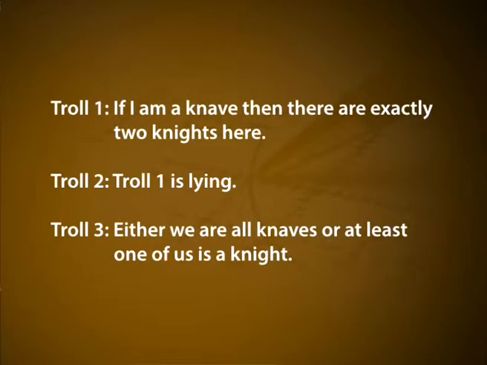Another problem may be of this kind. While walking through a fictional forest, you encounter 3 trolls. Each is either a knight who always tells the truth or a knave who always lies. The trolls will not let you pass until you correctly identify each as either a knight or a knave. Each troll makes a single statement. Troll 1: if I am a knave, then there are exactly 2 knights here. Troll 2: troll 1 is lying. Troll 3: either we are all knaves or at least one of us is a knight. Which troll is which?